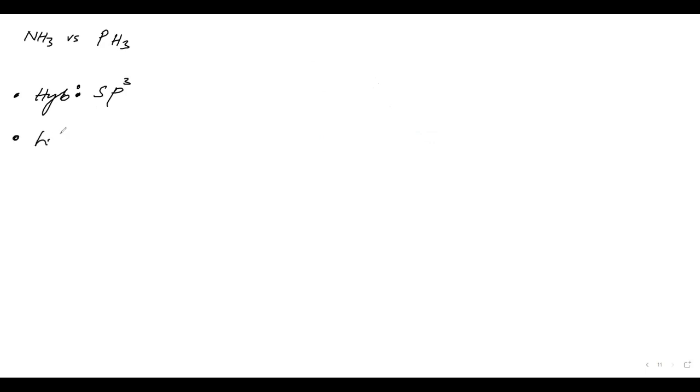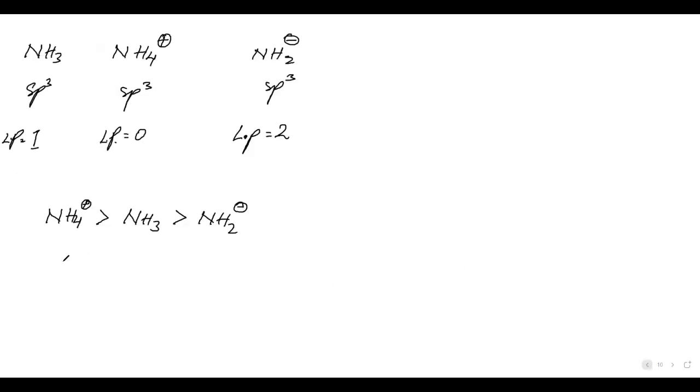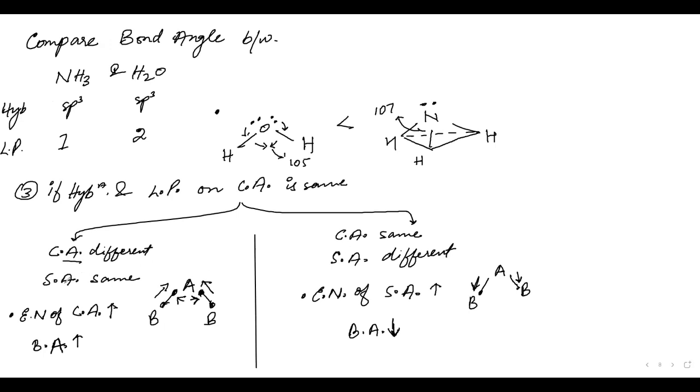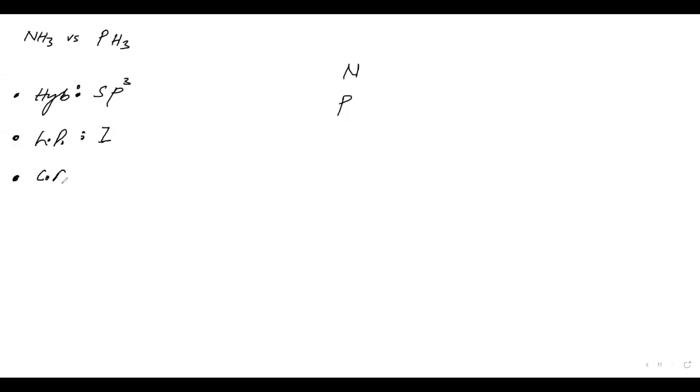Now tell me about the lone pair. You have nitrogen, we have phosphorus. One lone pair in both of them. Yeah, lone pair is also same. Next we will look at what is the third point we said: either the central atom will be different or the central atom will be same. What is the answer here? Central atom is different.